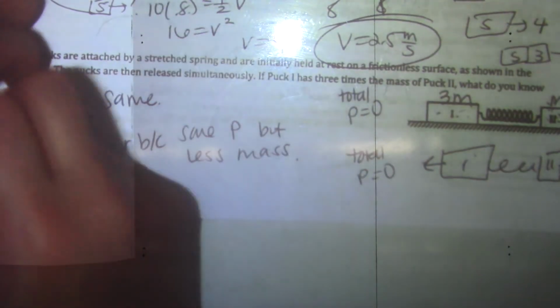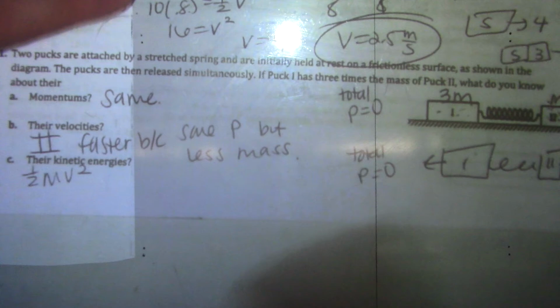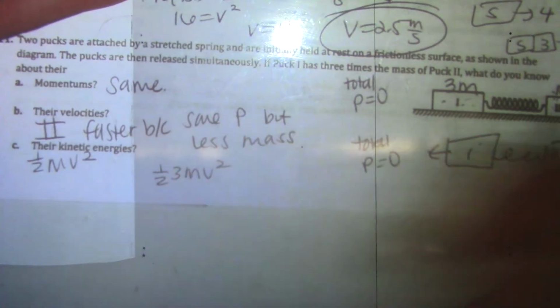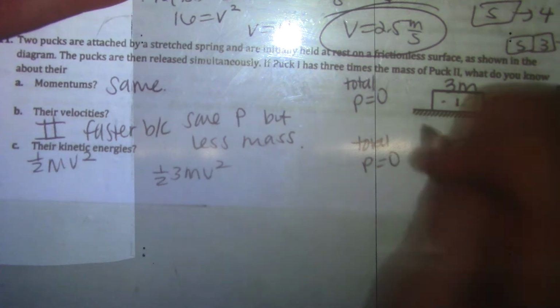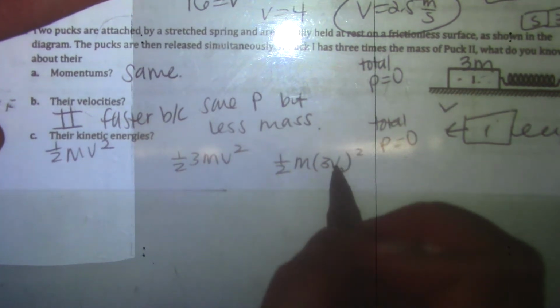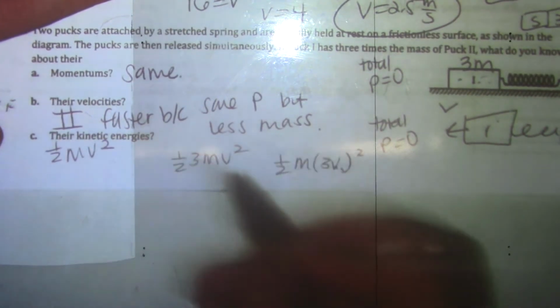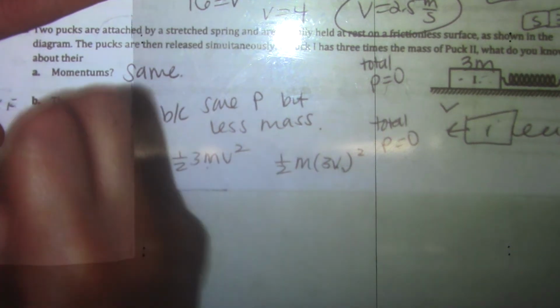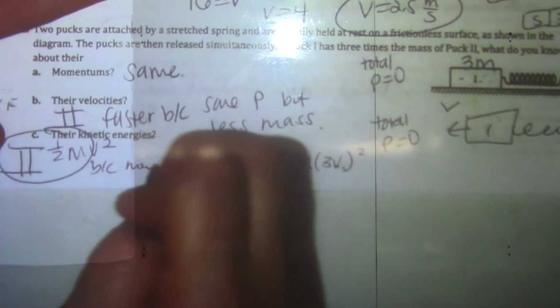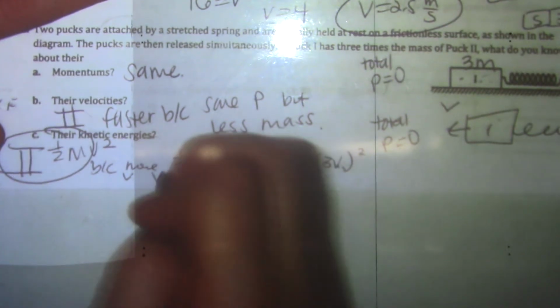Kinetic energies. Kinetic energy is 1/2 mv squared. This one has 3 times the mass, but this one has 3 times the velocity. You'll notice that the v gets squared, so having a greater velocity actually matters more for kinetic energy than having a greater mass. So puck 2 has the greater energy because it has more velocity, and the velocity is squared for the kinetic energy.